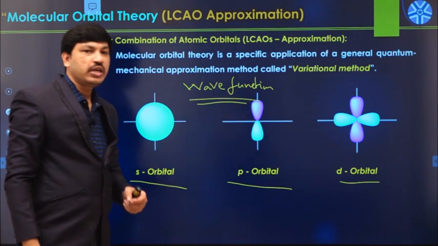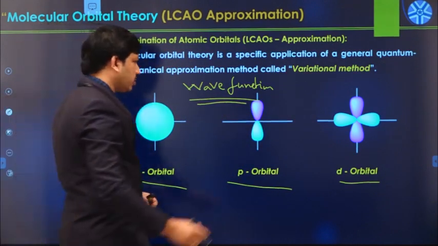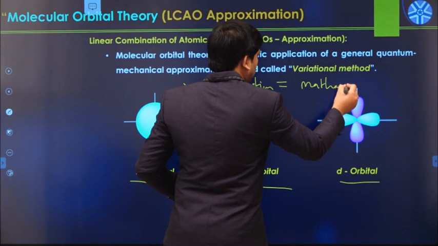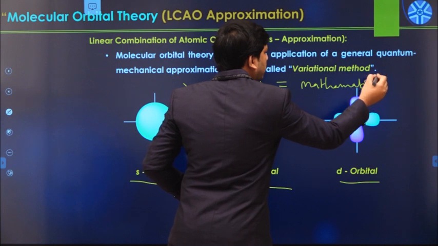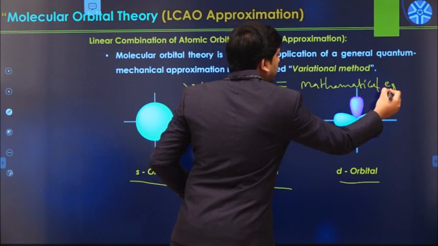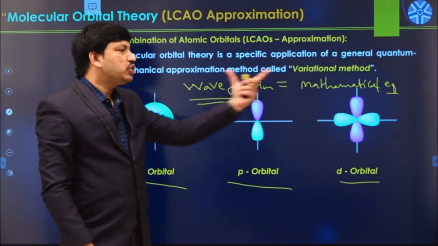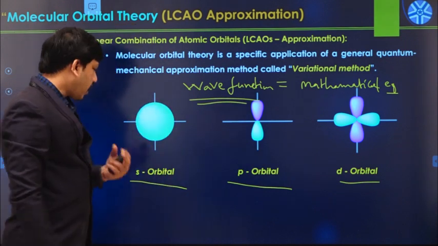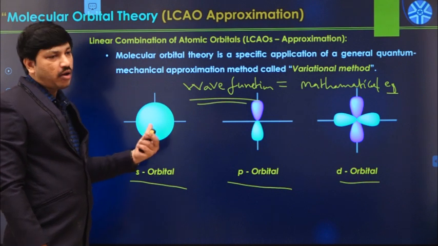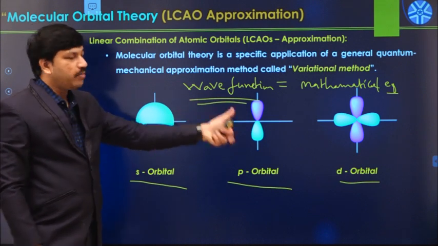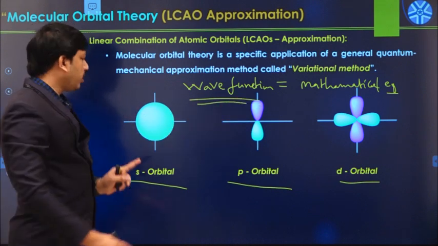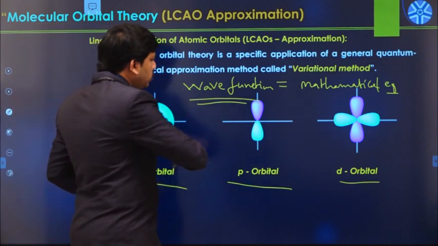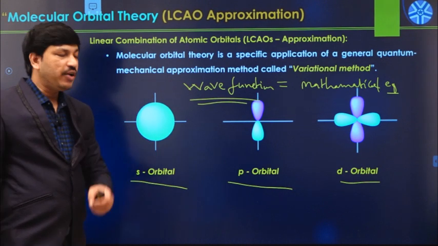So wave function is nothing but one mathematical equation. By using that mathematical equation, we can say what the shape of a particular orbital is, whether it is spherical, dumbbell, or double dumbbell in shape. We can calculate the energy of each and every orbital. Each and every orbital has its own wave function.